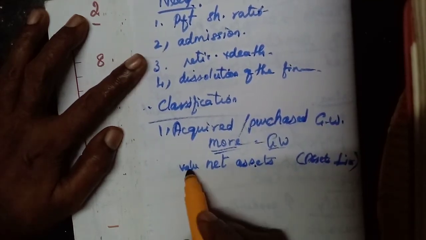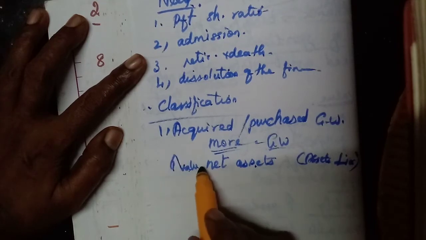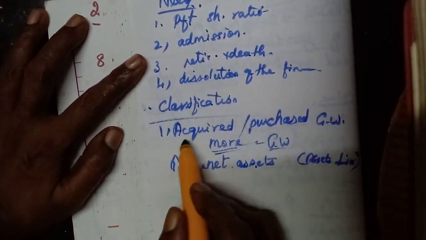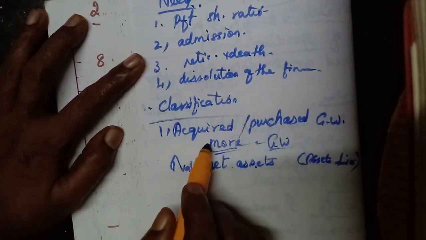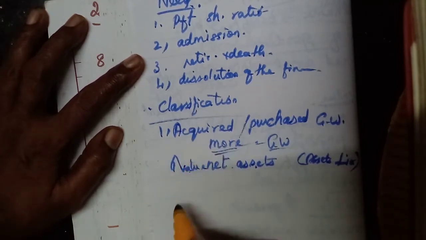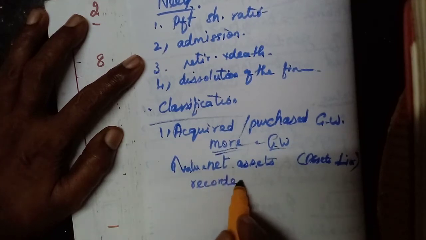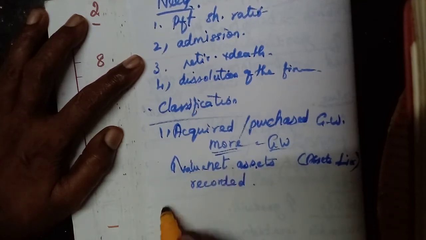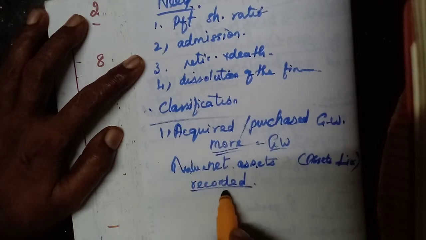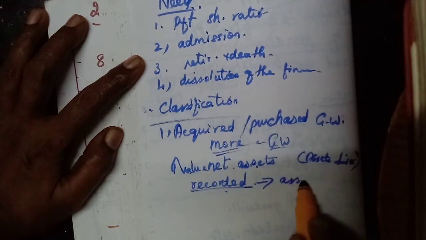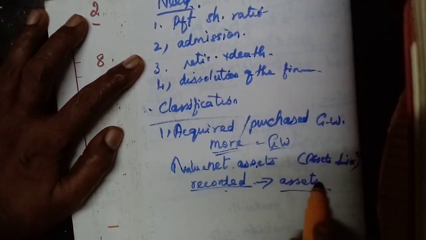If they pay more than the value of net assets, then that excess value is called the goodwill. This acquired goodwill can be recorded in the books of accounts. And where will it be shown? It will be shown on the asset side of the balance sheet.